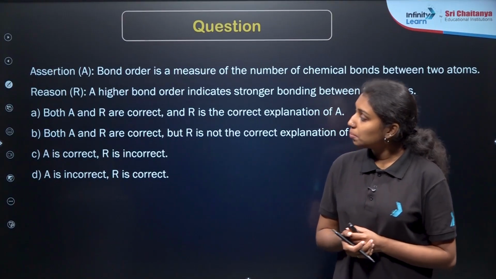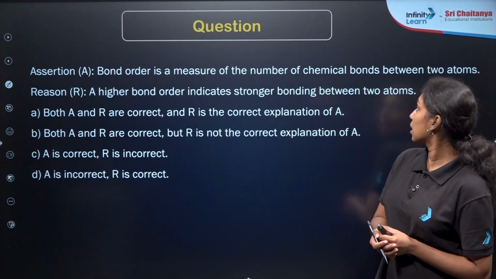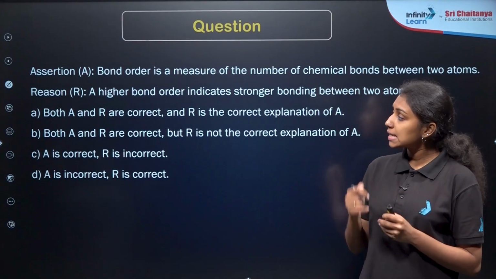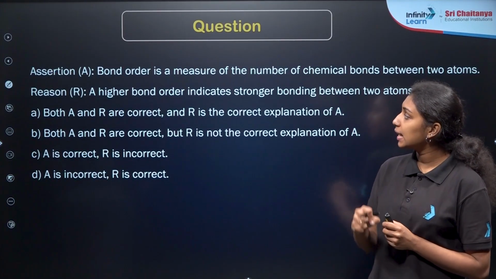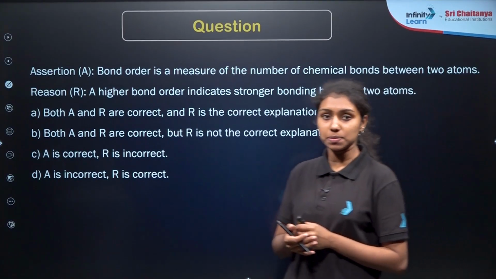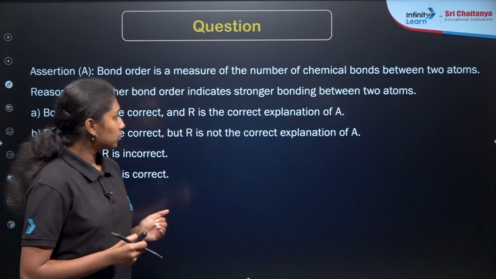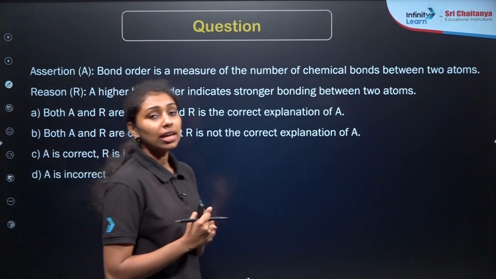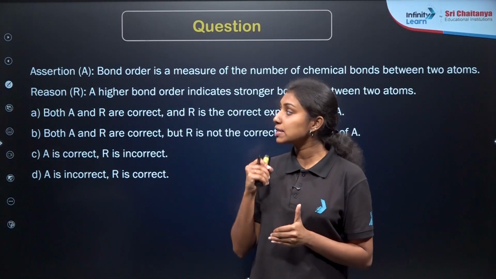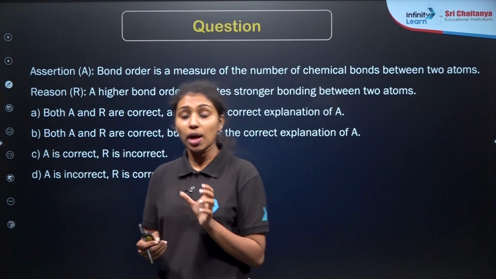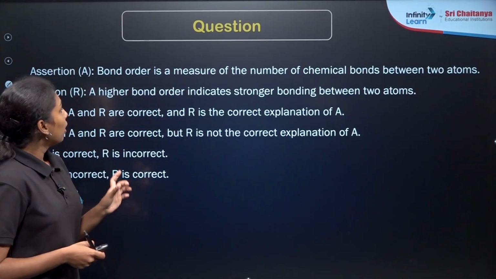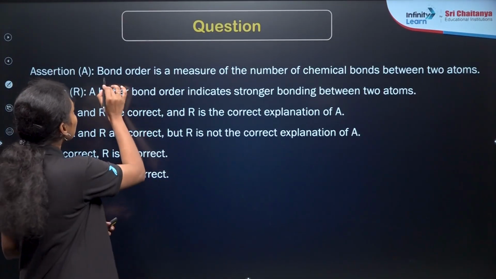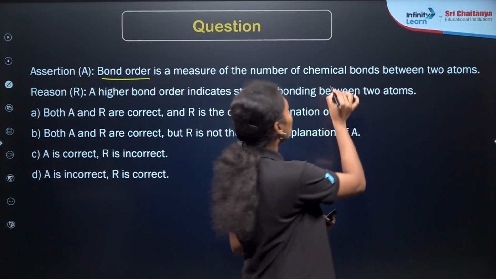Here is the next question. Bond order is a measure of the number of chemical bonds between two atoms. The reason is given here: a higher bond order indicates stronger bonding between two atoms. Read the question carefully. We need to identify whether the assertion and reason are true or false, and if it is the correct explanation or not. So assertion is given here. The bond order is a measure of the number of chemical bonds formed between two atoms.